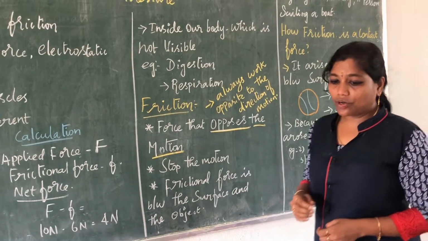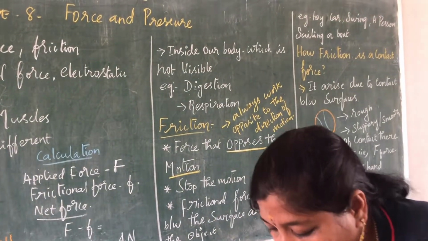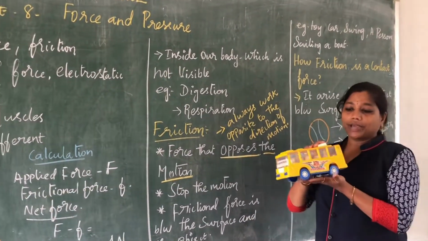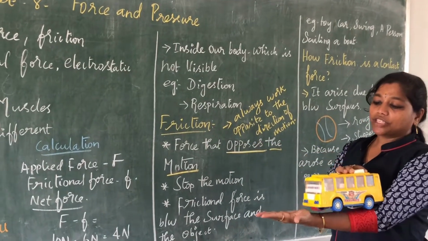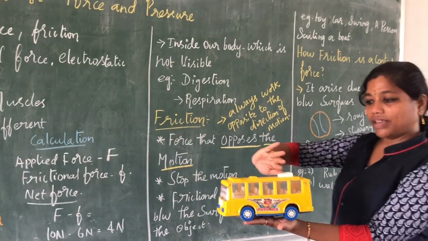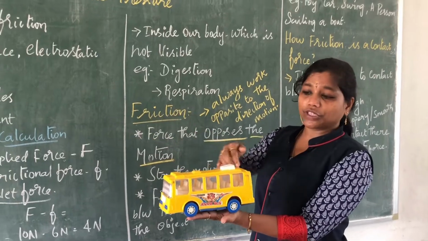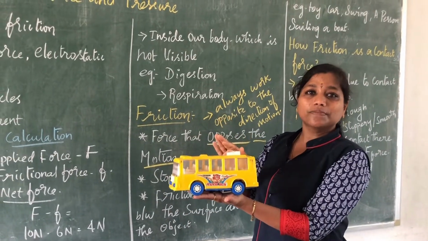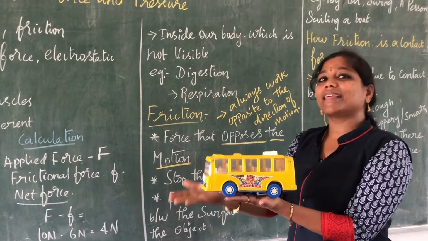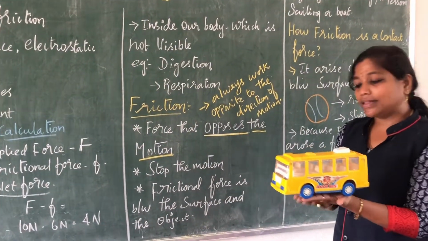I am just taking an example of a ball, or a toy car or a bus. I have taken a toy car. See, this is a surface. I am making this bus move. When I push it, I am applying some force. But at one point, automatically it will get stopped. Again, we need to push. We don't have any driver here to drive this bus. Yes or no? At some point it naturally stops. There the frictional force acts. Understood? So frictional force is between the surfaces.